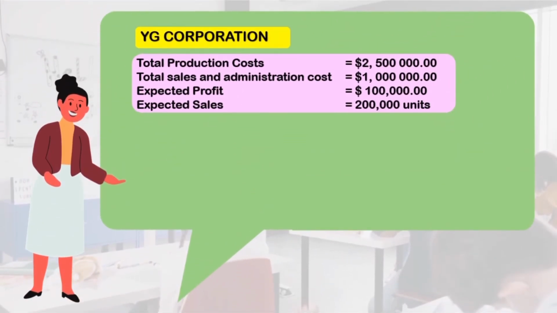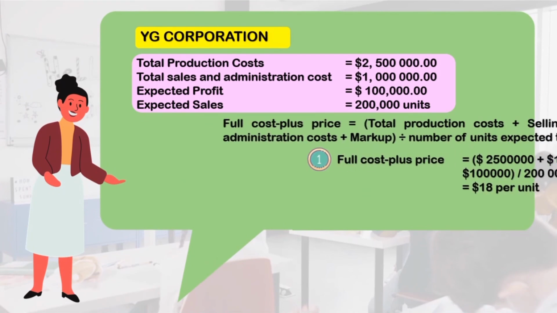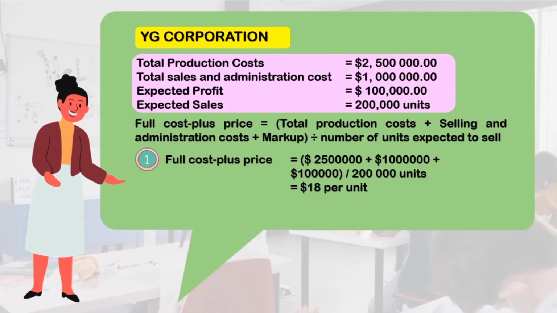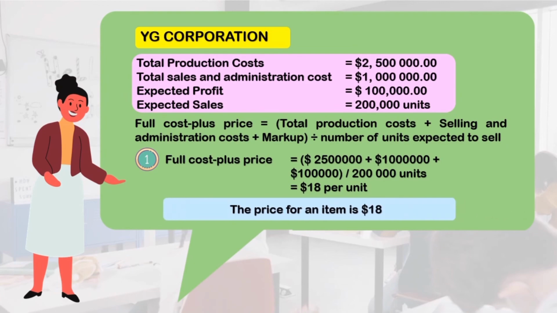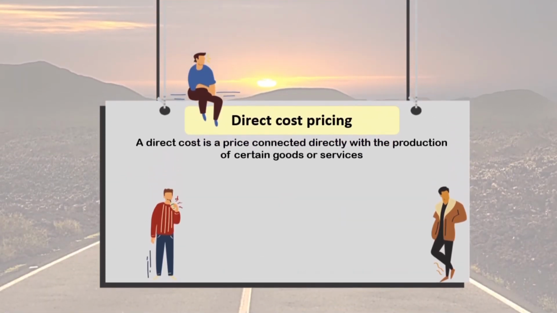For example, YG Corporation. The production cost, the sale and administration cost, the expected profit and expected sales is given. We first need to calculate the full cost plus price, which amount to $18 per unit. So the price for an item is $18. Next, let's look into direct cost pricing.